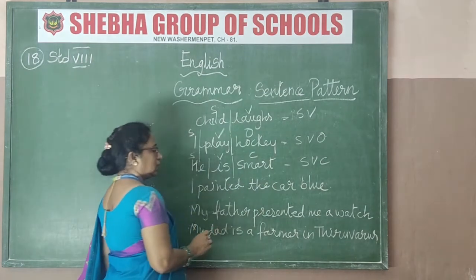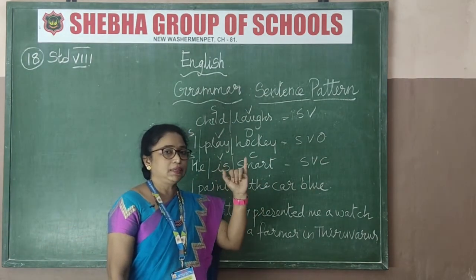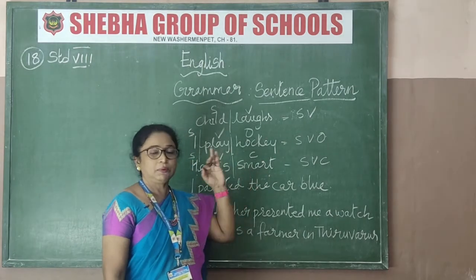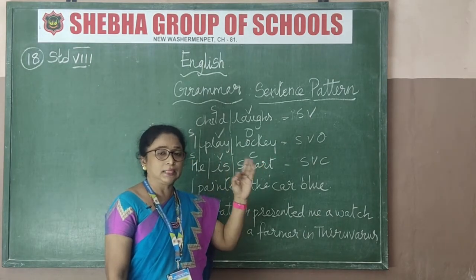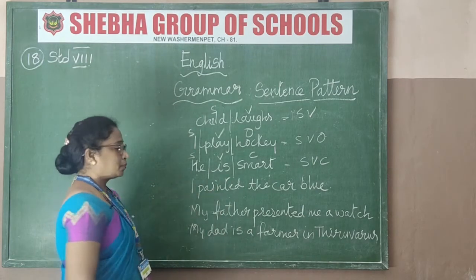SVC is the answer. Now we are coming to, I told you, in a complement there are how many varieties? One, we are describing, so describing is smart. Another one, I told you, color. Then I told you occupation. I told you name. Okay, now see, I am giving you color now. See how we are going to split this up.